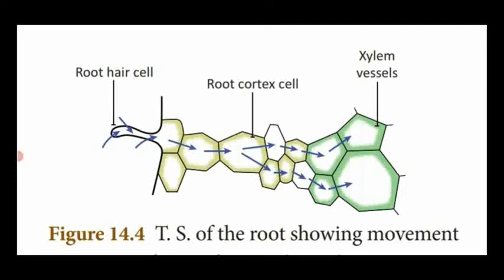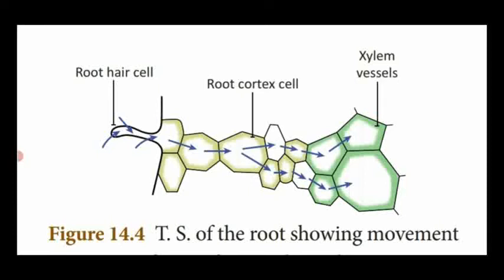So first, the root hair cell, which is the extension of the outermost epidermal cell, absorbs water and mineral salts from the soil. So the root hair is said to be the higher concentration region. Then the water molecules pass through the cortical region, which is inner to the epidermal region; the root cortex cell has lower concentration.